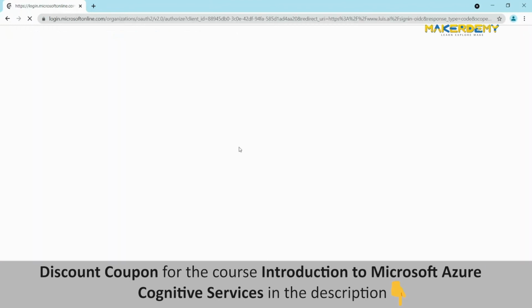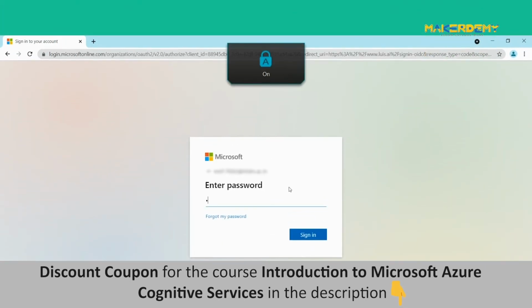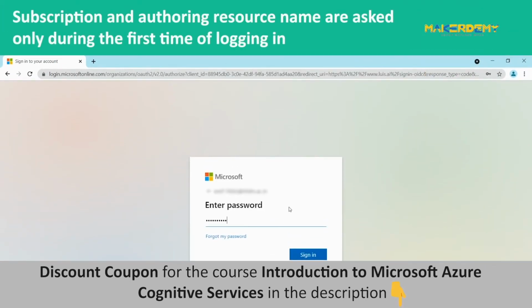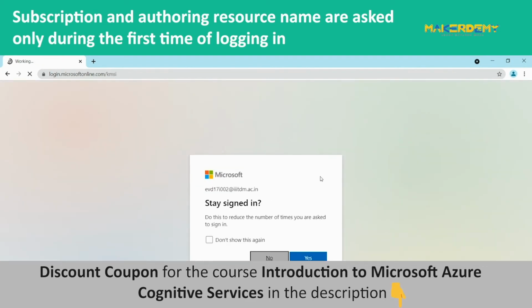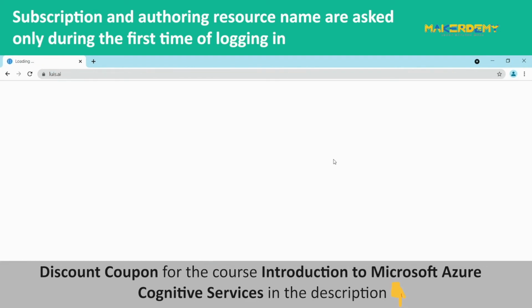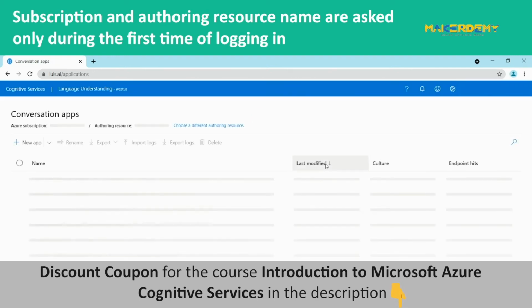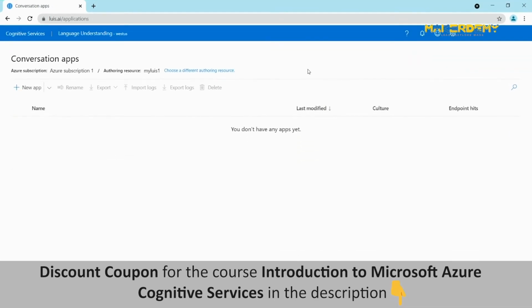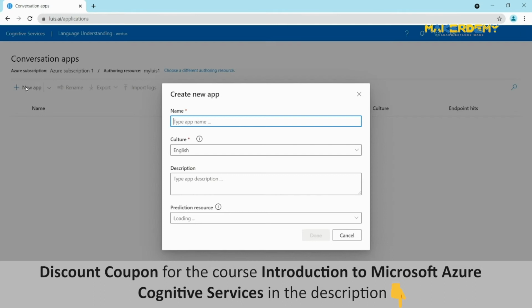Now, to open the LUIS portal, we need to sign up or log in with an Azure account. While logging in for the first time, it asks us to choose the subscription, where we need to choose the subscription that we have created on Azure. We also need to give an authoring resource name. This is the LUIS portal where we can deploy apps and integrate them with many capabilities that LUIS provides. Click the new app here to create an app.